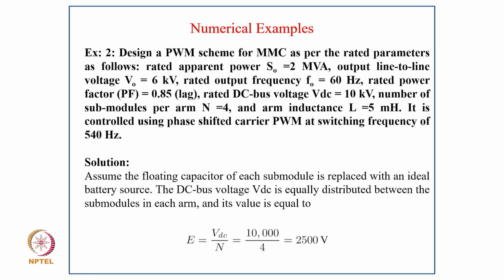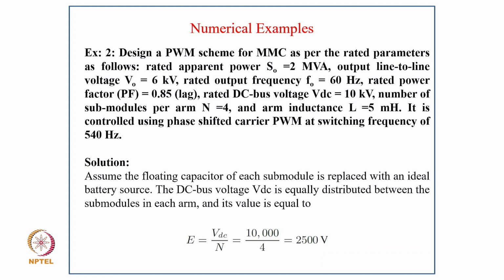Now coming to example 2: design a modulation scheme for MMC as per the rated parameters as follows. Rated apparent power S0 equal to 2 MVA, output line-to-line voltage V0 equal to 6 kV, rated output frequency 60 Hz, rated power factor 0.85 lag, and rated DC voltage VDC 10 kV. Number of submodules per arm is n equal to 4, and the arm inductance L equal to 5 millihenry. It is controlled using a phase-shifted carrier modulation at the switching frequency of 540 Hz.